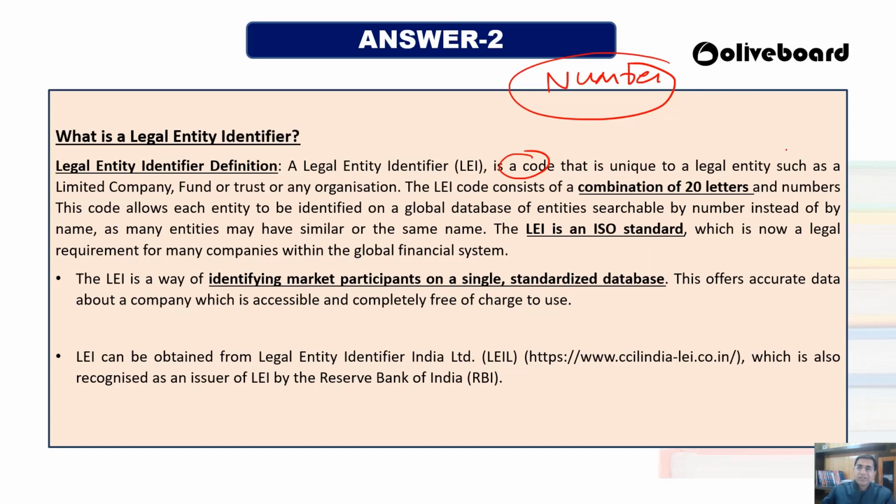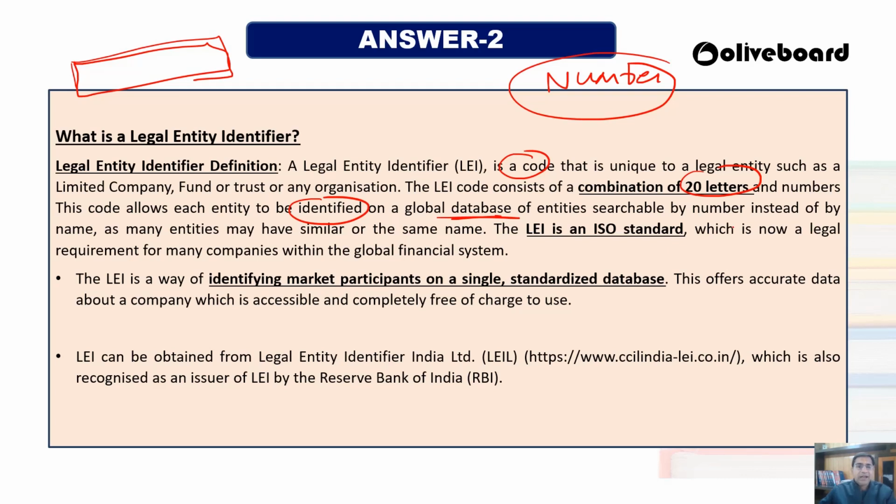So this is having a 20 letter code, and this allows the identity to be identified in the global database. So पूरे world में, in the whole world, we wanted to streamline this, and we wanted every company in the world to have this legal entity identifier. So if you just put that number, you will easily recognize what this company is and where it has been located throughout the world.